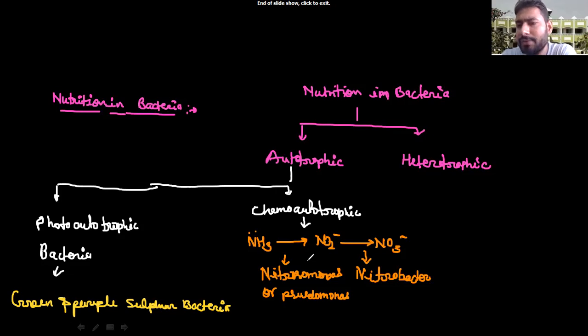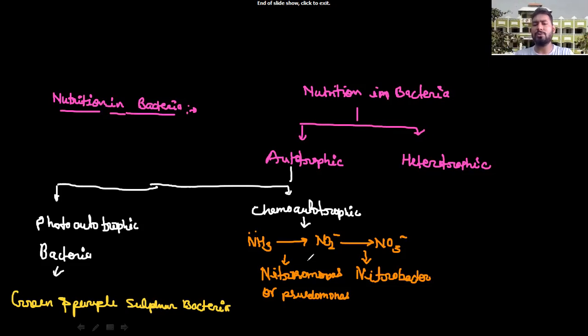While chemoautotrophs perform oxidation or reduction reactions with the different chemical substances which I have given. There are also hydrogen bacteria, Hydrogenomonas, sulfur bacteria, Thiobacillus, and iron bacteria, Ferrobacillus. So different types of bacteria utilize inorganic substances for the production of ATP molecules.